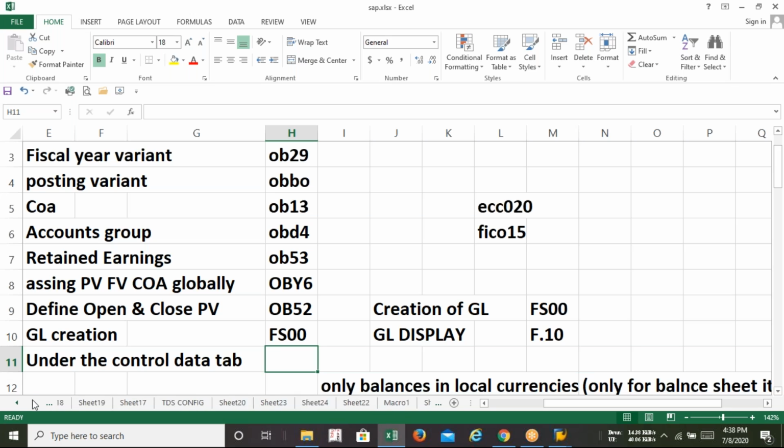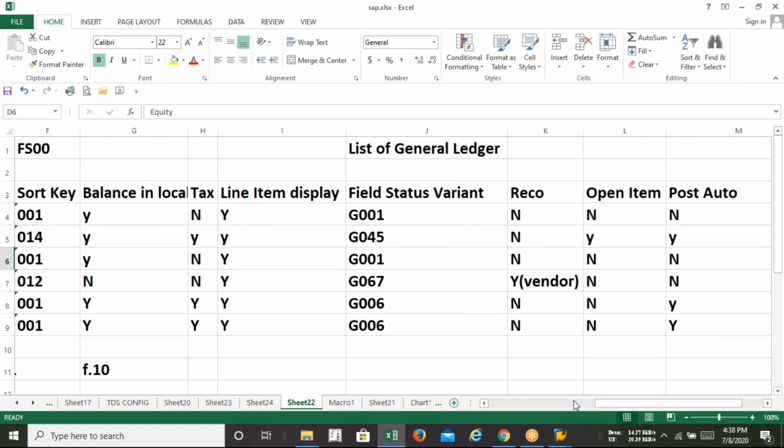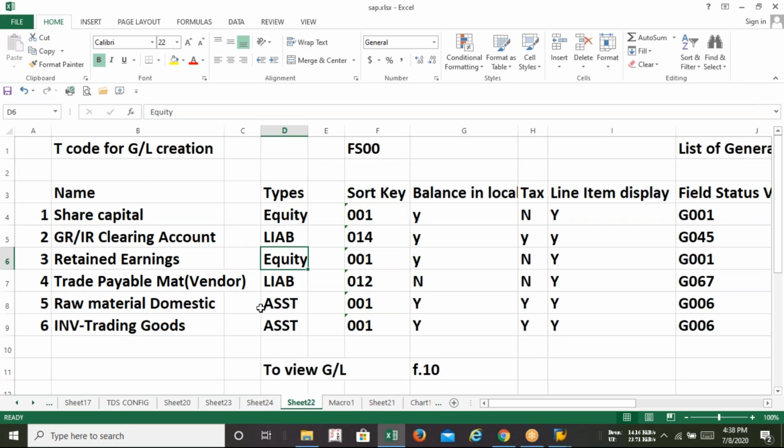I request all of you, please take a screenshot of this GL part. I'll explain what it means. Initially, we need to create these 6 GLs. After that, definitely we'll be creating more GLs. But our first target will be to complete the P2P process, which is part of accounts payable, so these 6 GLs are required initially. Did you take that screenshot?